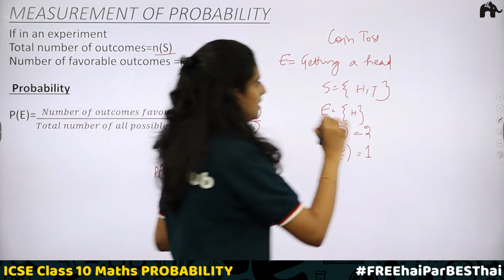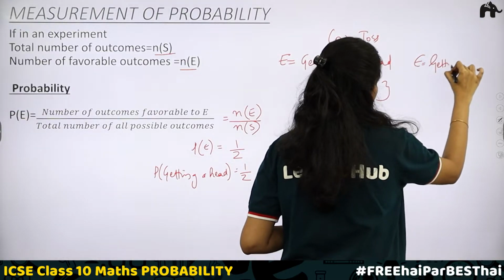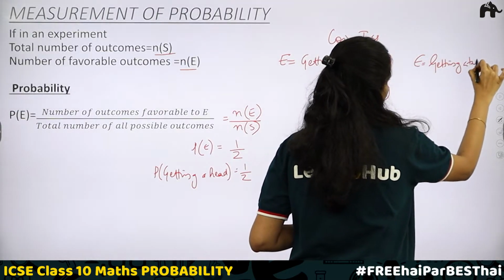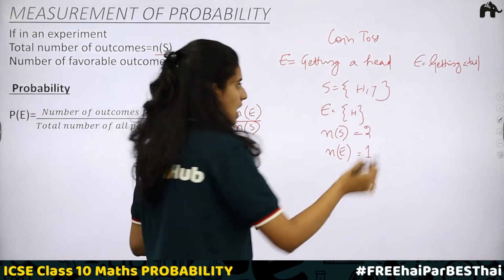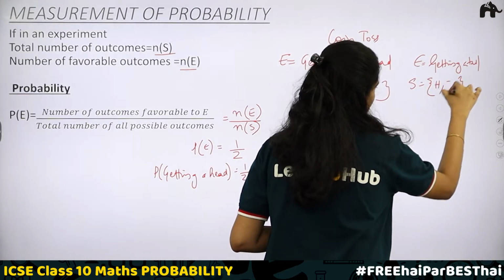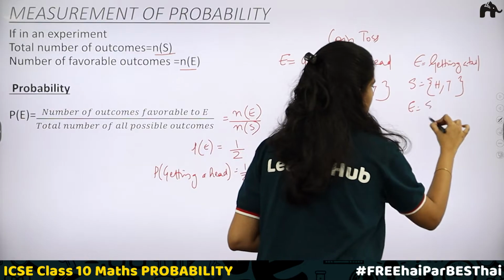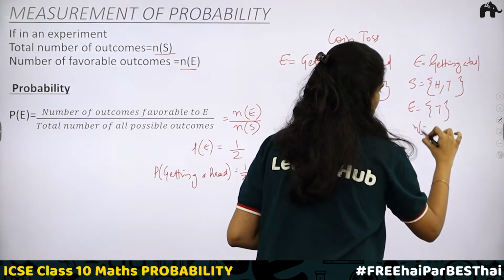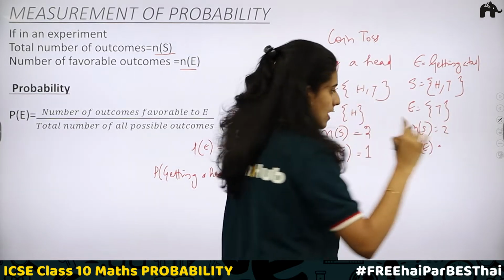Next, another case. The event here is getting a tail. Now tell me what is P(E)? The sample space is the same, the possible outcomes. Next, the outcomes favorable to the event: just T comes here. n(S) is equal to 2 and n(E) is equal to just 1.